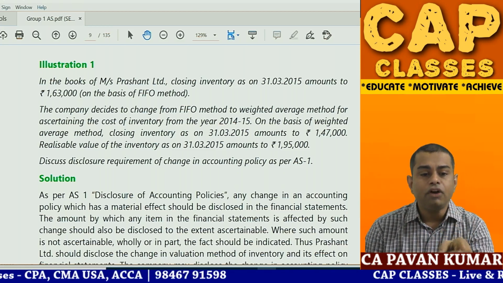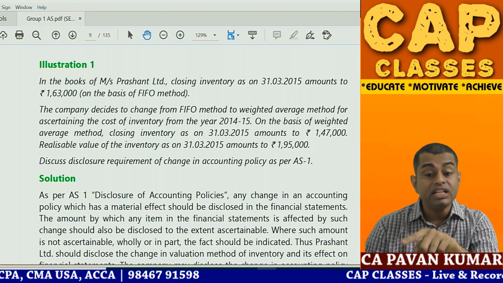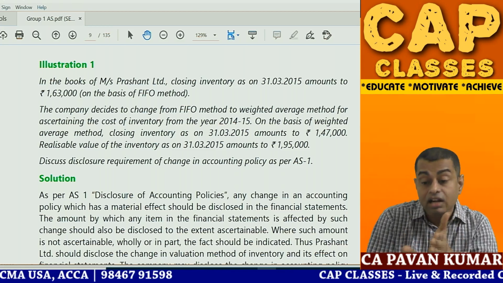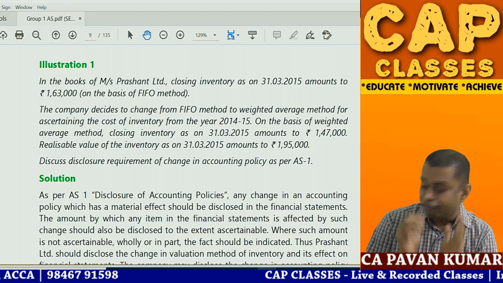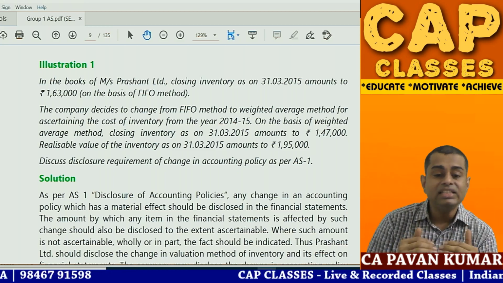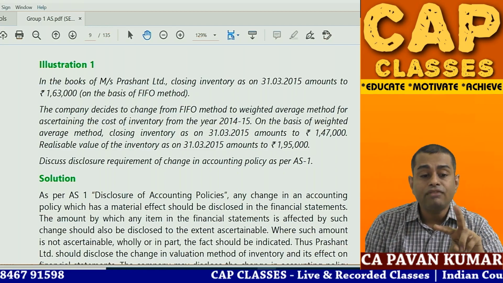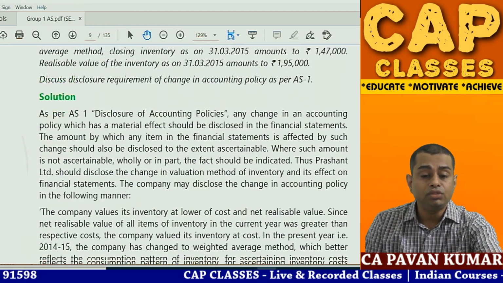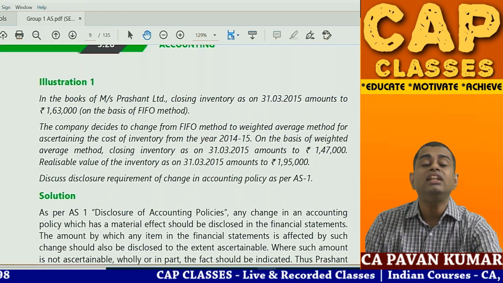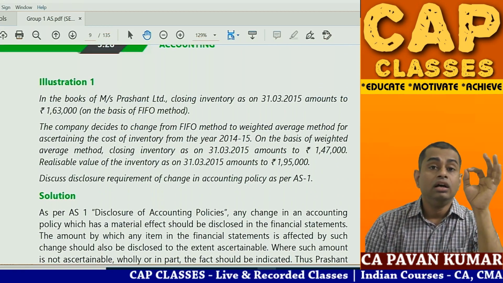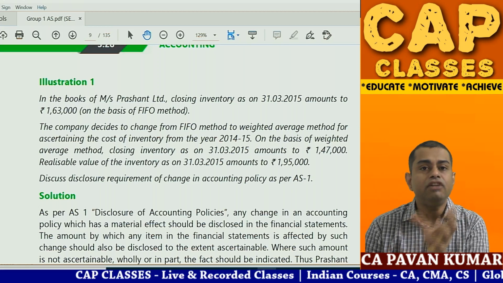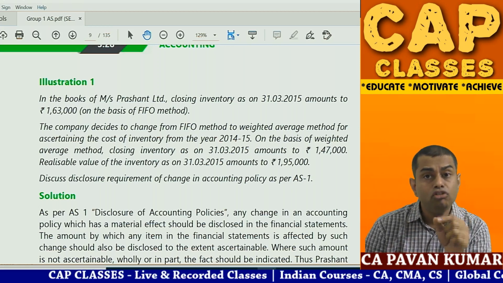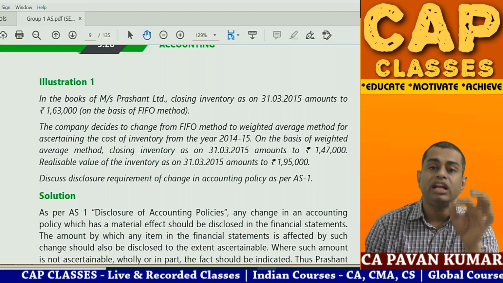So the company is following FIFO till this year. From next year onwards, from the current balance sheet onwards, they are following the weighted average method, because of which there is a decrease in the profit. What is the difference? From 1,47,000 to 1,63,000, there is a difference of 16,000. So simple. From FIFO to weighted average method, when you are changing the accounting policy, it amounts to a change in the accounting policy as per Accounting Standard 1.